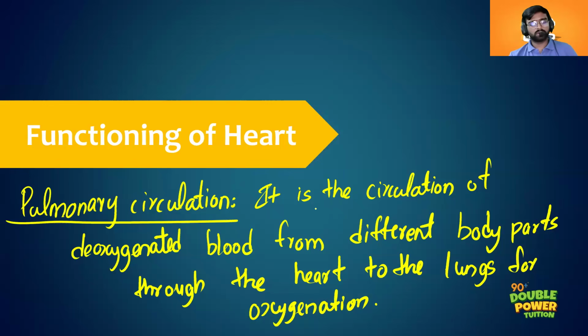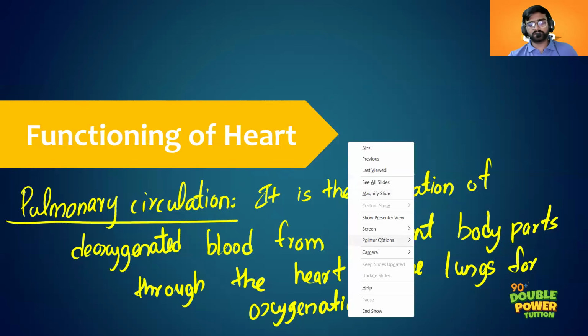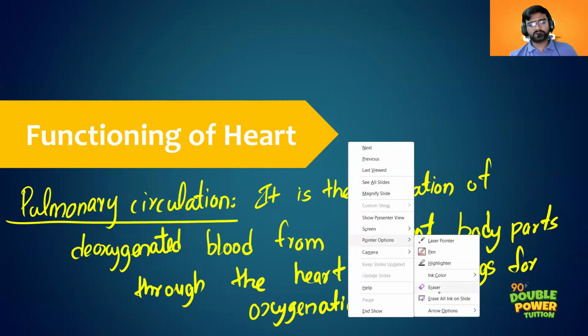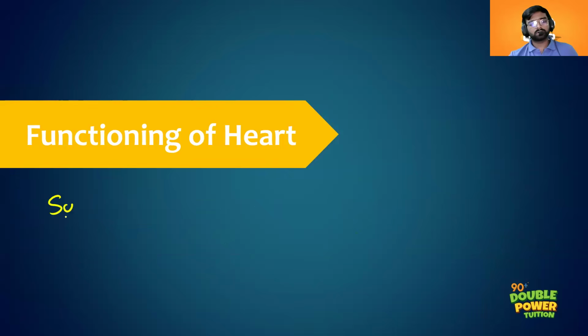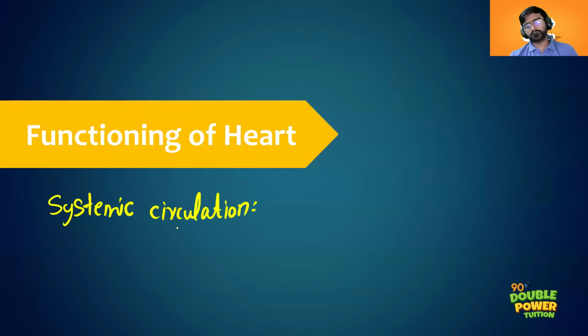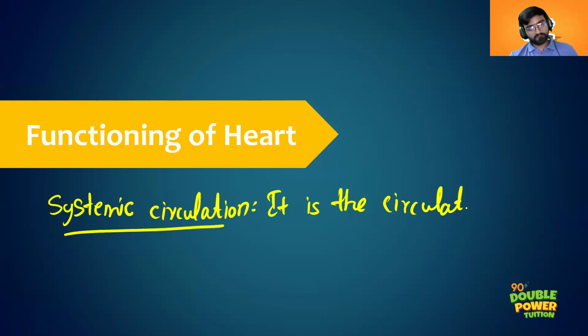Then the next one is systemic circulation, right? What is systemic circulation? It is the circulation of oxygenated blood from the lungs, through the heart, then to the parts of our body. Very good. So what is systemic circulation? It is a circulation of oxygenated blood. Both of those definitions are very important, but they are not clearly mentioned in your textbook. That's why it is important.